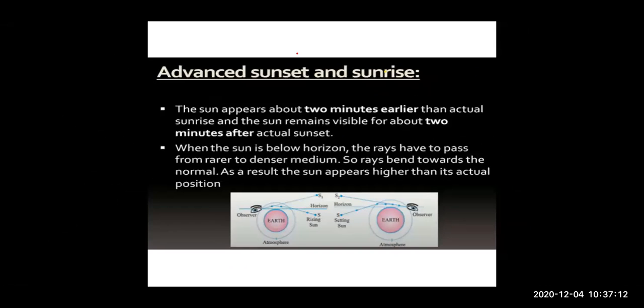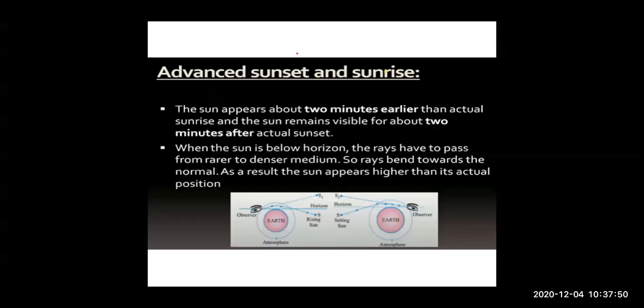The last topic of today's class is advanced sunrise and sunset. So children, the sun becomes visible to us 2 minutes before the actual sunrise.